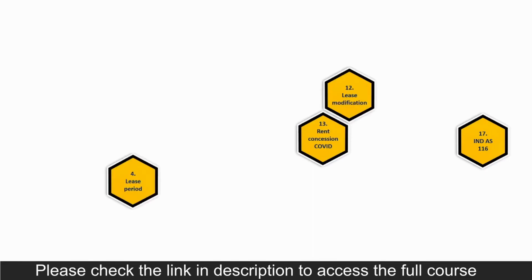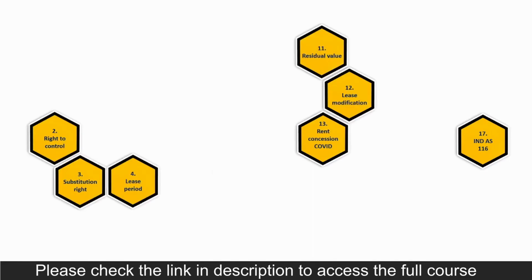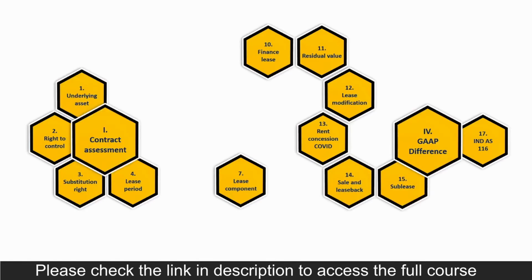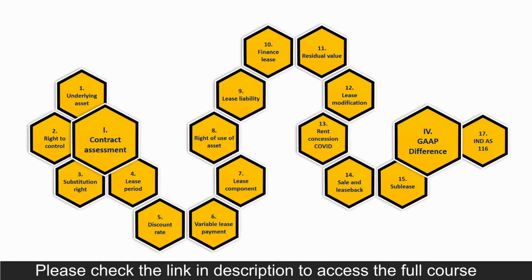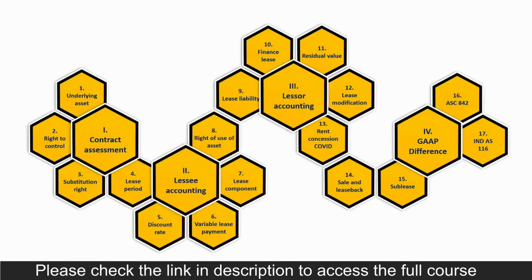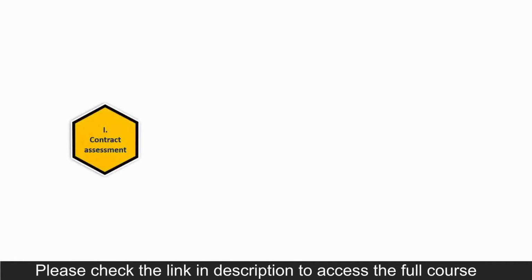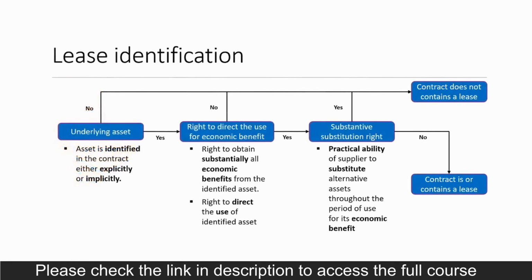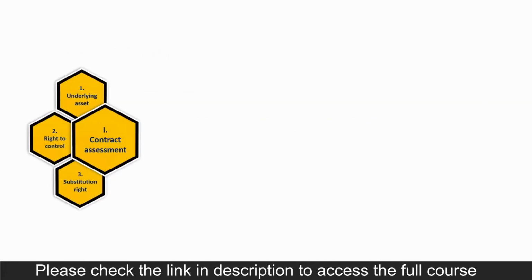But before we start, it's very important to know what all we are going to learn so that we can have a very clear learning path and we know what we are going to get after the end of this course. We will start this course right from understanding how to identify if a contract contains a lease, and to achieve this, we will build an understanding surrounding the terms like underlying assets, right to control, and substitution rights. We will discuss how you need to evaluate these three gating conditions by following a structured approach.